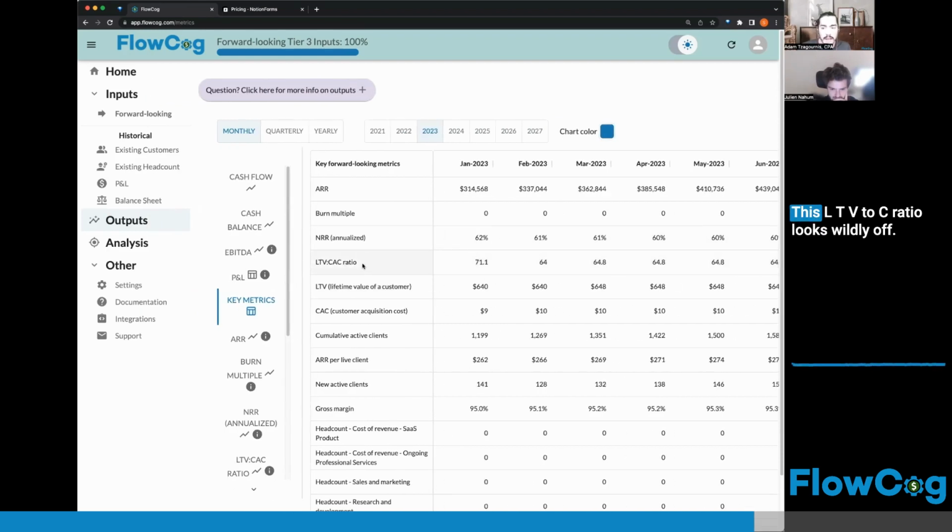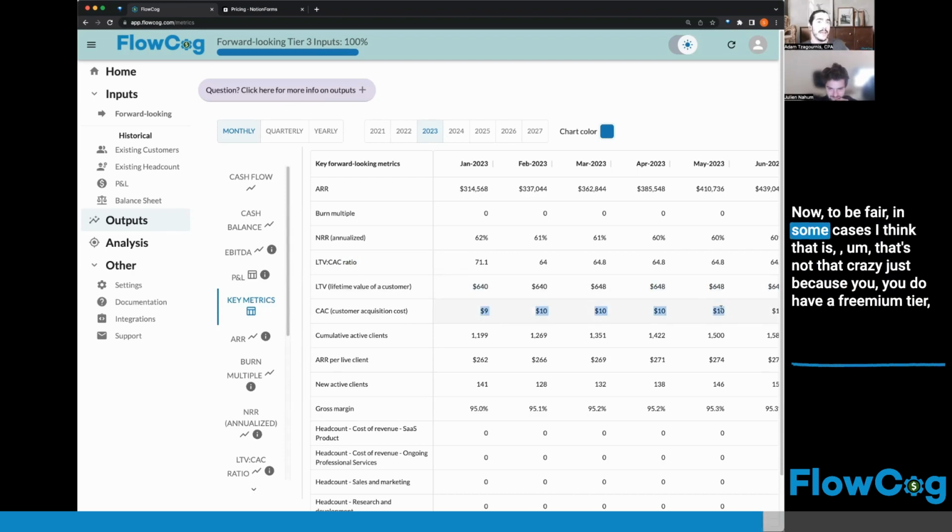Right away, this LTV to CAC ratio looks wildly off. So LTV to CAC is lifetime value of a customer to customer acquisition cost. For B2B SaaS, it's typically anywhere between 3 and 5. Here, it's like 10x that. It's in the 70s. Yeah, so I suspect that's because the customer acquisition cost is so low.